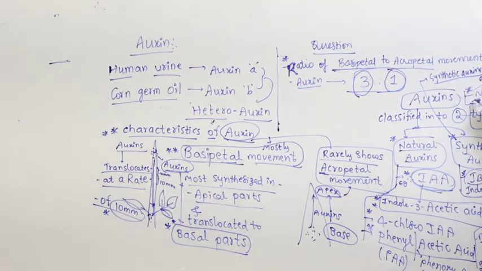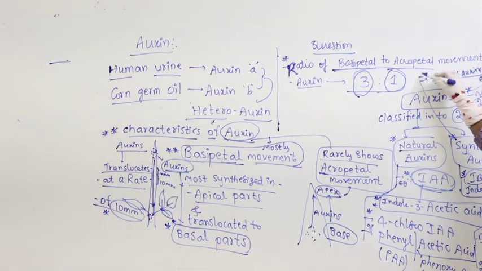So these all are nothing but what? Synthetic auxins. So what are they? IBA, indole butyric acid. NAA, naphthalene acetic acid. 2,4-dichlorophenoxyacetic acid. 2,4,5-trichlorophenoxyacetic acid.